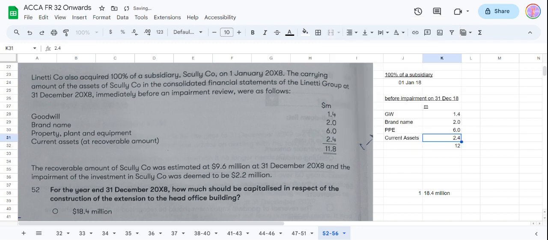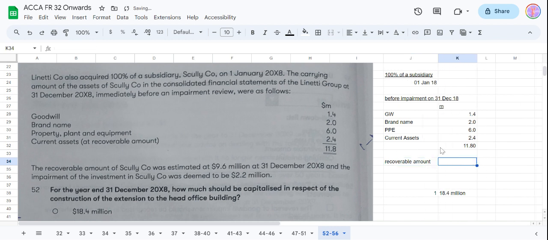The sum is 11.8. The recoverable amount is estimated at 9.6. And the impairment of the investment in S company was deemed to be 2.2 million. How is this 2.2 coming?